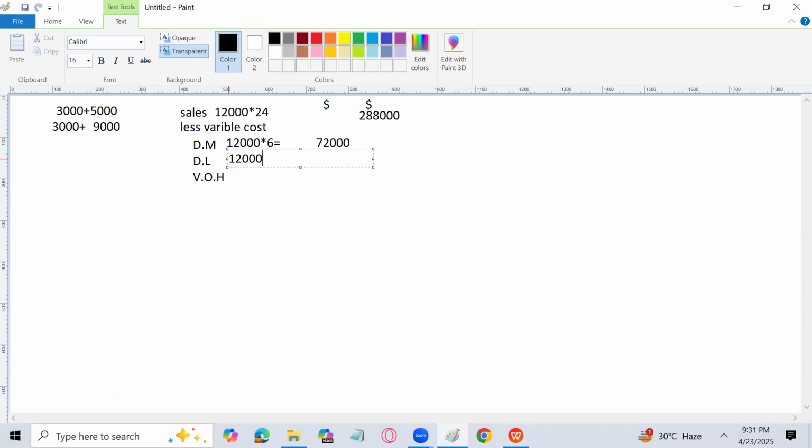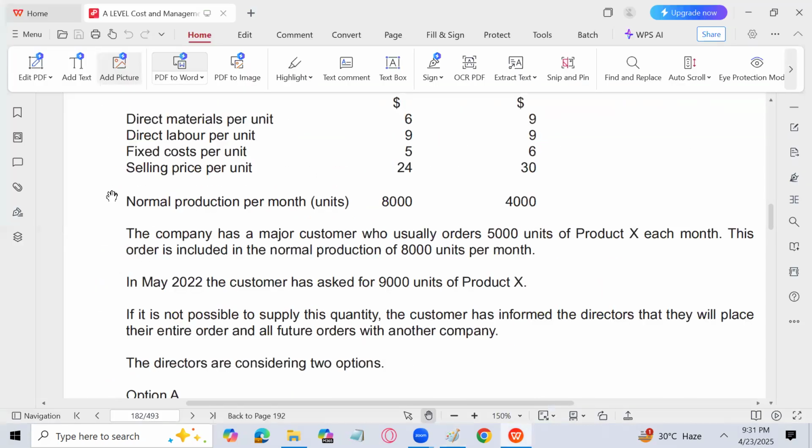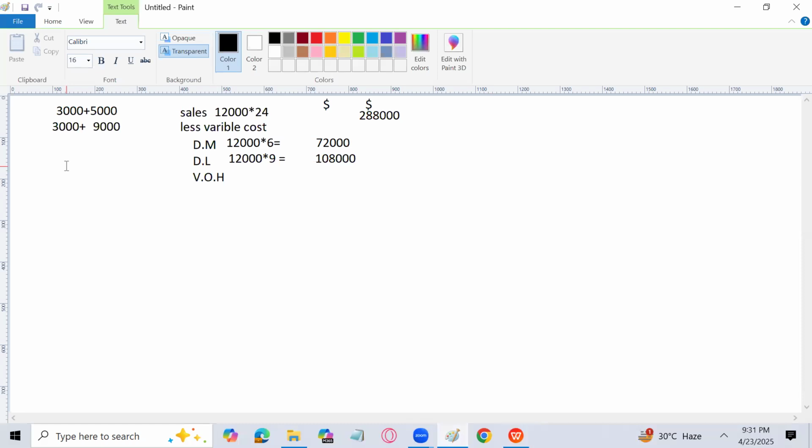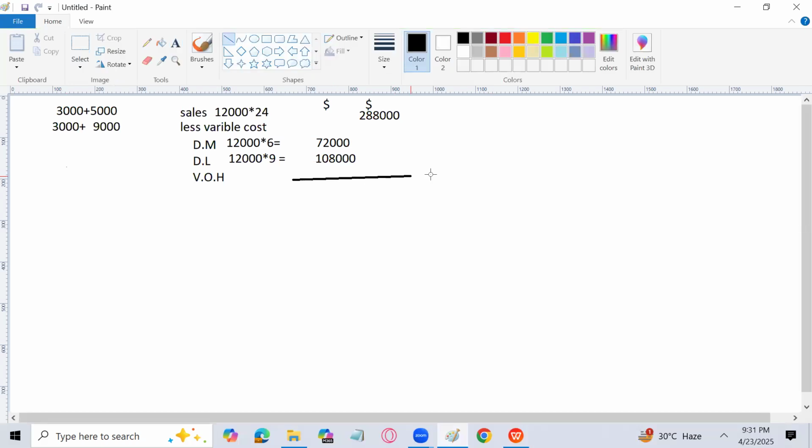How much is it going to be? 108,000. Now let's see if there is any variable cost. No, there is no variable overheads. So that's it. We'll go for the total.